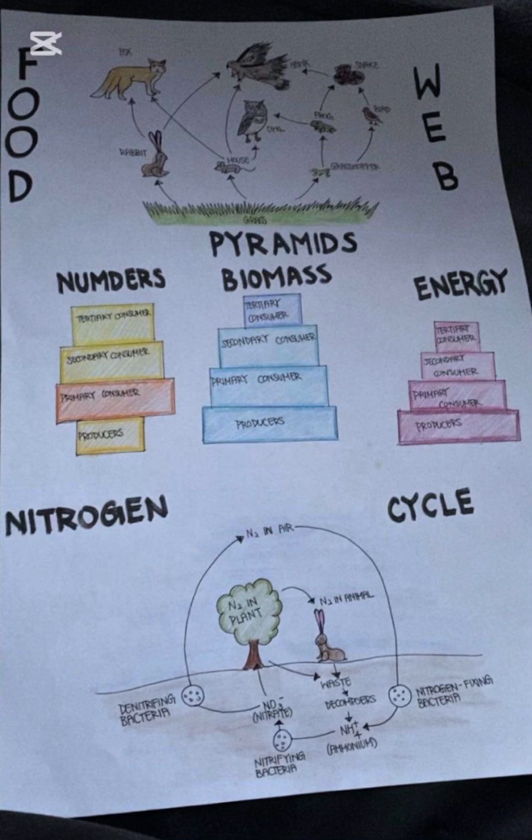Improving waste management in farms and cities can help keep nitrogen from polluting the air and water. Reducing the burning of fossil fuels by using cleaner energy sources like wind and solar power can also cut down nitrogen pollution in the air. These changes help protect ecosystems without harming food production or people's way of life. By using technology and smarter practices, we can balance human needs with the health of our environment.